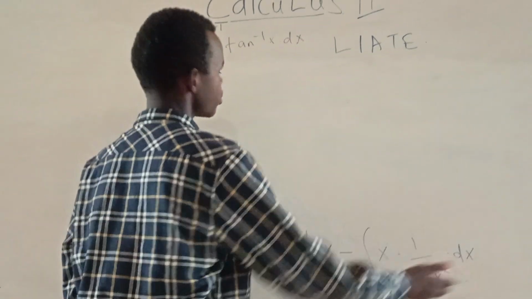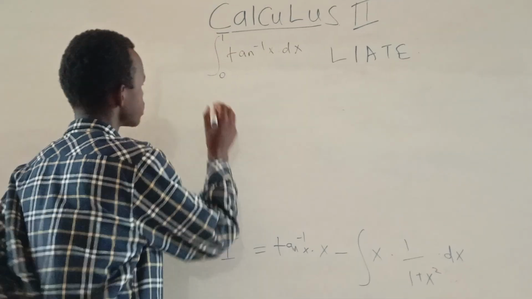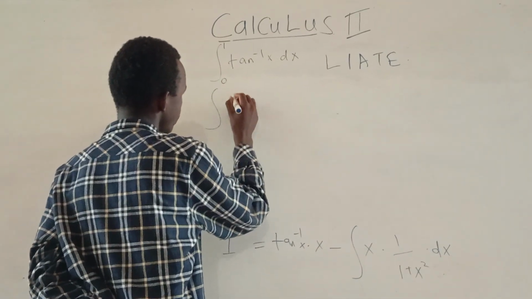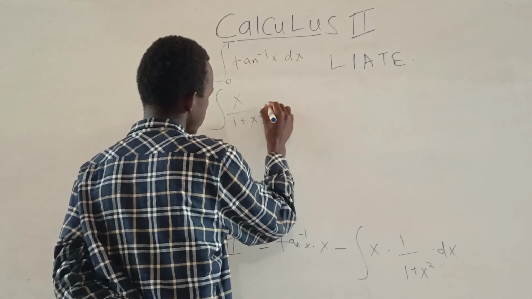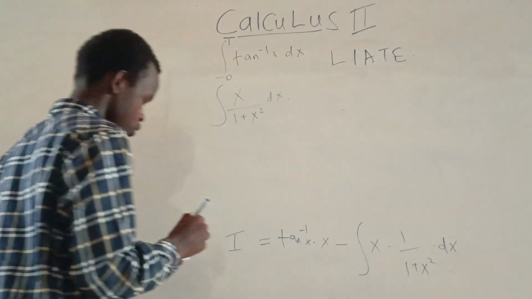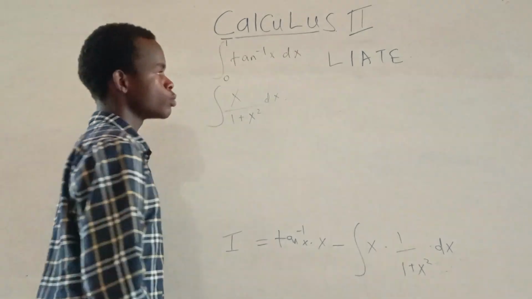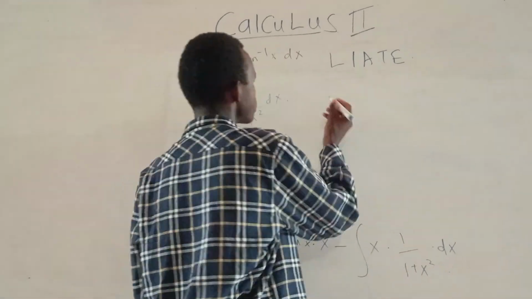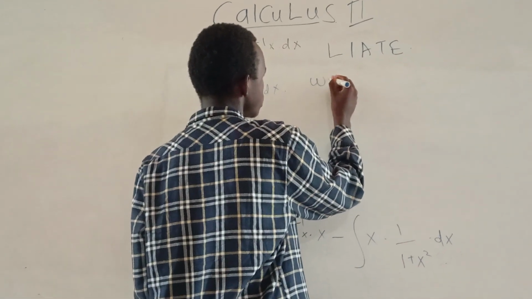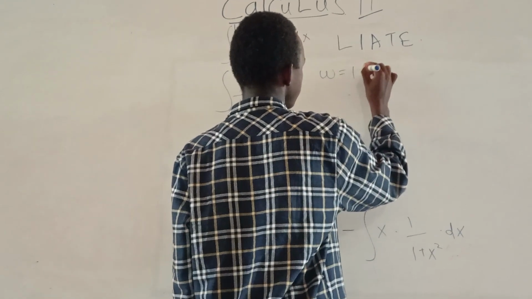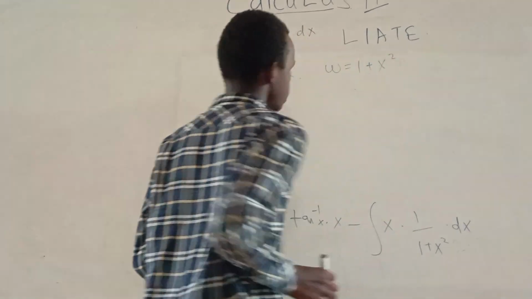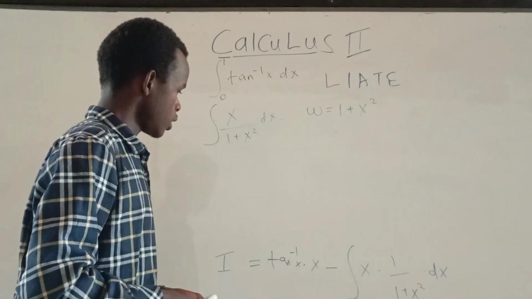So let's compute this. This is the same as the integral of x divided by 1 plus x squared dx. So we'll have to choose our denominator expression to be u or w. So let's use w. So w equals 1 plus x squared. So automatically we'll have to find our dw.